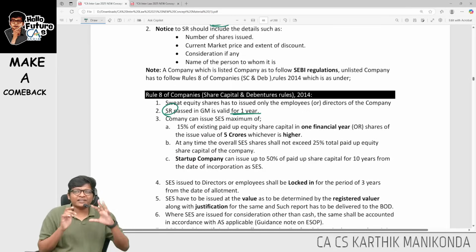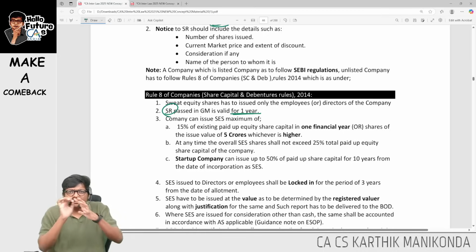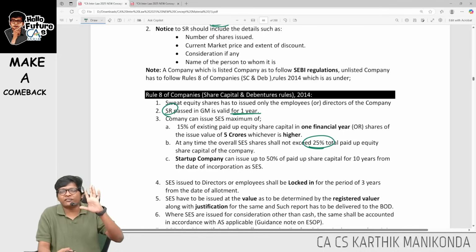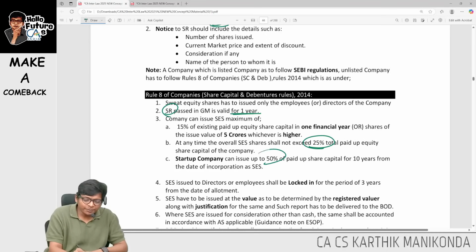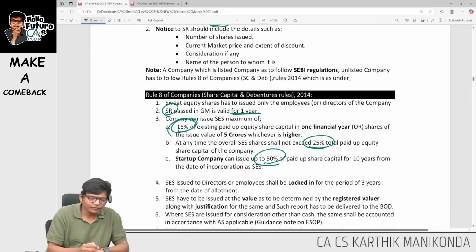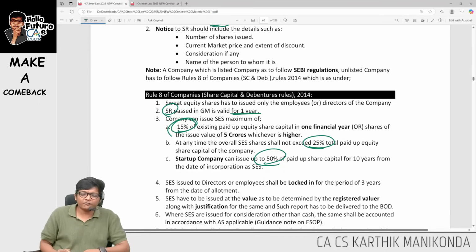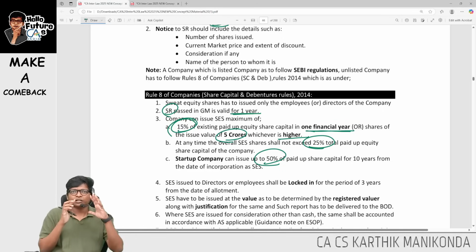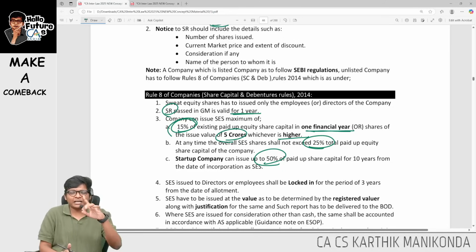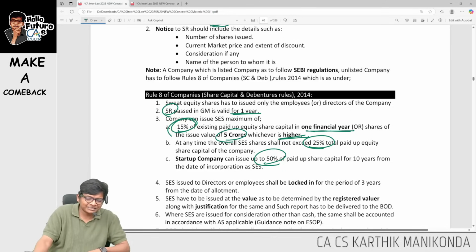The limit is very simple. We have 3 limits. Maximum at any time, overall sweat equity cannot exceed 25% of paid up share capital. In a startup it's up to 50%, and in each financial year, the maximum is 15% of paid up share capital in each financial year, or 5 crores, whichever is higher. So simple, maximum 25%, sir. Startup 50, and in each year 15% of paid up share capital or 5 crores, whichever is higher.